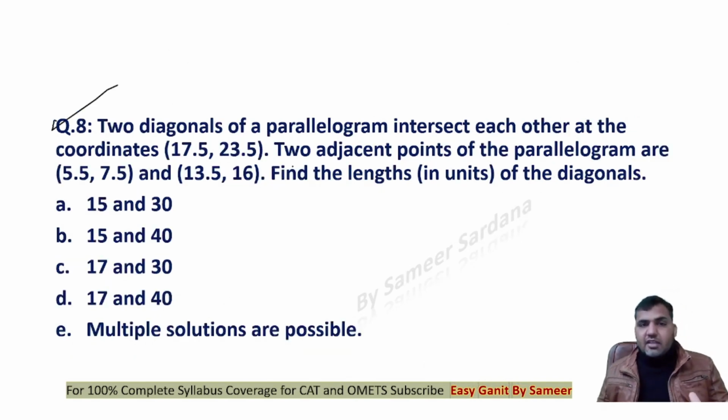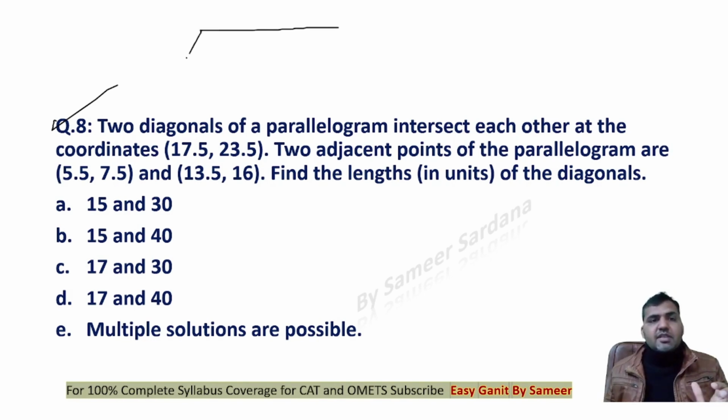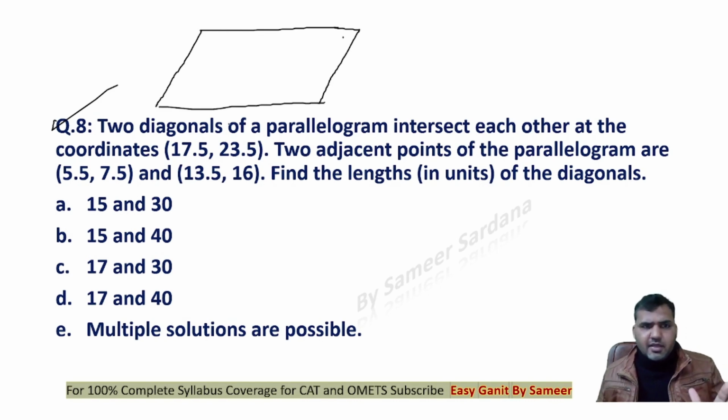Question number 8. Two diagonals of a parallelogram intersect each other at the coordinates (17.5, 23.5). So guys, there's a parallelogram here, right? You should know the basic properties of a parallelogram if you want to answer this question. The two diagonals of a parallelogram intersect each other at the coordinate. These are the two diagonals, right? And the point of intersection of these two diagonals is given to us as (17.5, 23.5).